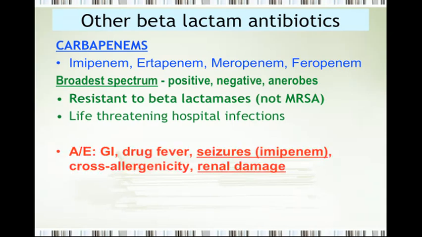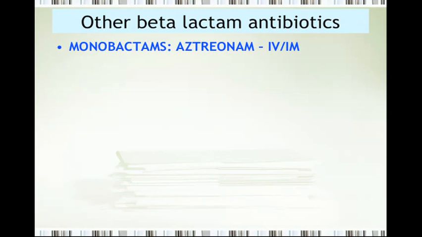The adverse effects of carbapenem include gastrointestinal intolerance, drug fever, cross-allergenicity, and two important adverse effects. One is precipitation of seizures in susceptible patients, especially known with imipenem, and the second one is renal damage like other beta-lactam antibiotics. Now actually, if the patient has renal dysfunction, the dose of carbapenem has to be managed, has to be given in less dose.